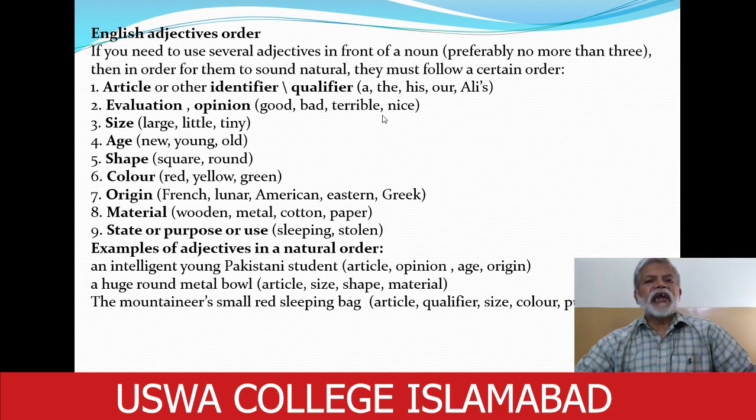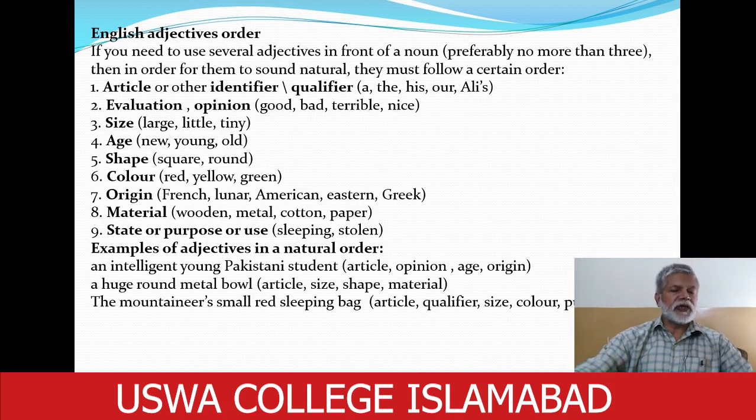Then the adjectives related to size may be put there. Large, little, tiny. Then if age is indicated, new, young, old type adjectives may be put there. Then if there are adjectives describing shapes, square, round, etc., we may put these adjectives on the fifth place. Then adjectives related to color.